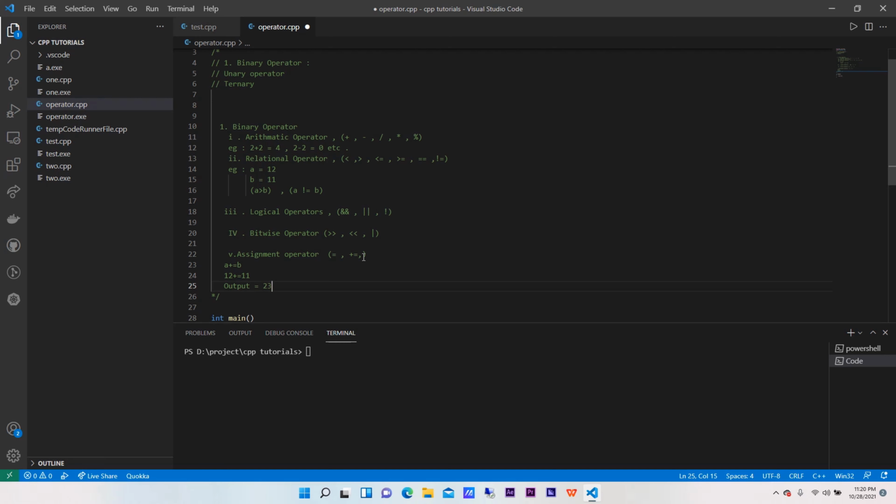Similarly we will be having the same operator, that is minus equal, multiplication equal, division equal, and even mod equal.